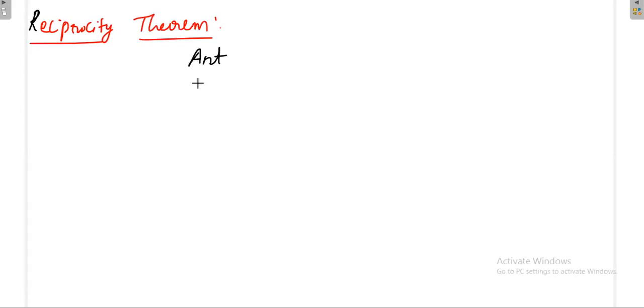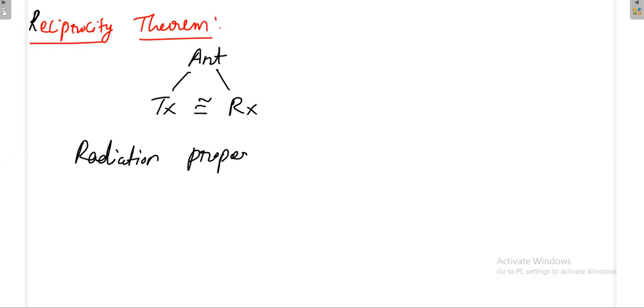Now for the antenna: a particular antenna that you design may act as a transmitting antenna, and it can also act as a receiving antenna. The reciprocity theorem tells us that the properties of the transmitting and receiving antenna remain the same in general. The radiation properties remain the same.